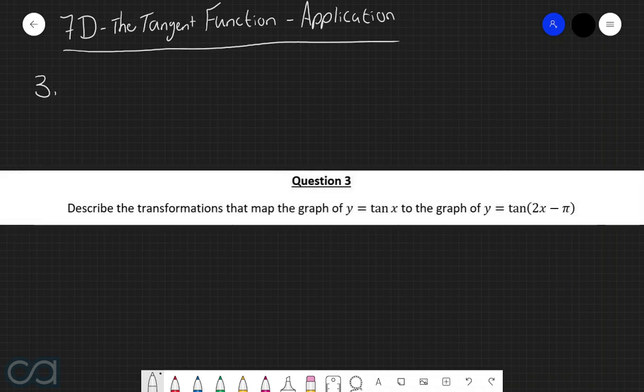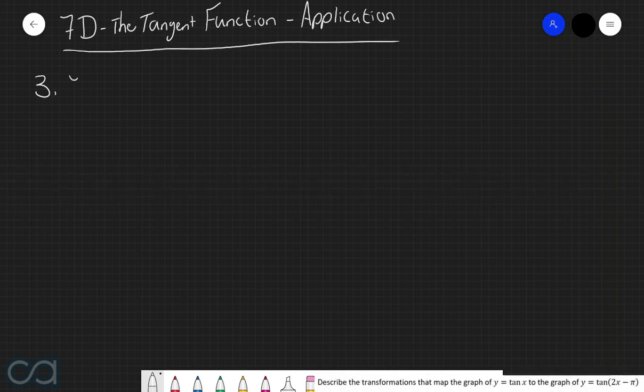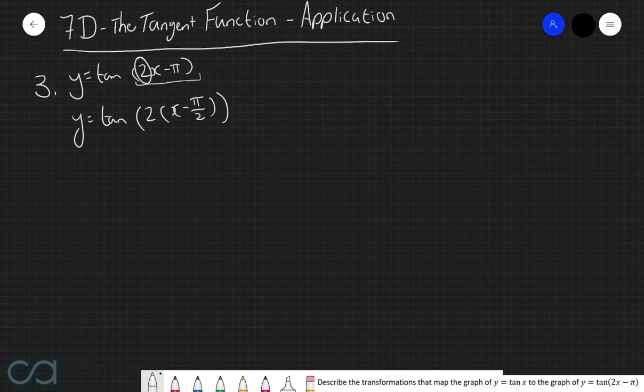Question 3. Describe the transformations that map the graph of y equals tan of x to the graph of y equals tan of 2x minus pi. So we have the function of y equals tan of 2x minus pi. Now before we do anything here, the first thing that we need to do is rewrite this bracket in the standard form for a tangent function. And in order to do that, we're going to factorize this 2. So by doing this factorization, we get y is equal to tan of 2 multiplied by x minus pi over 2. And so what we can do now is identify our b and c values. So b in this case is 2, and c is going to be pi over 2.